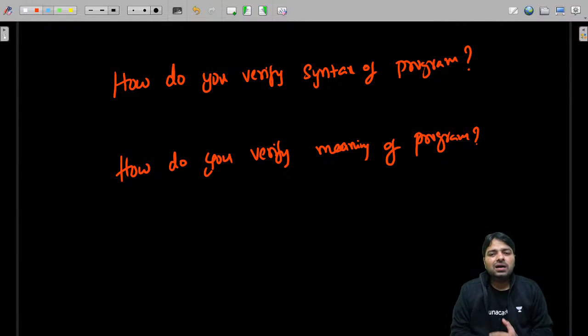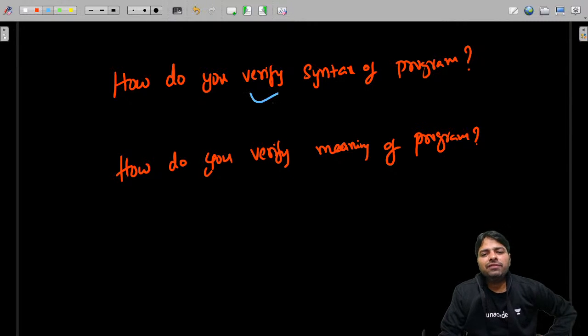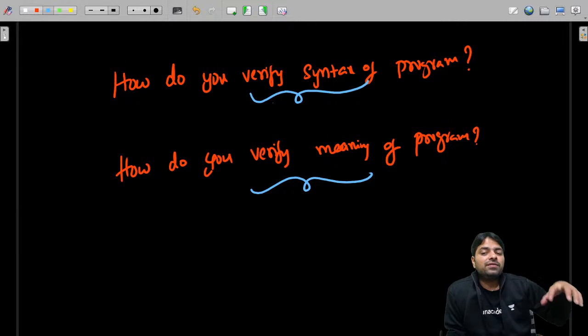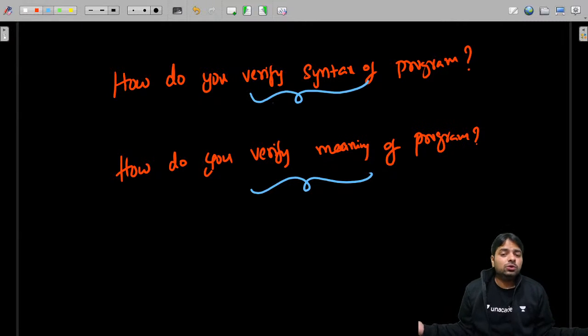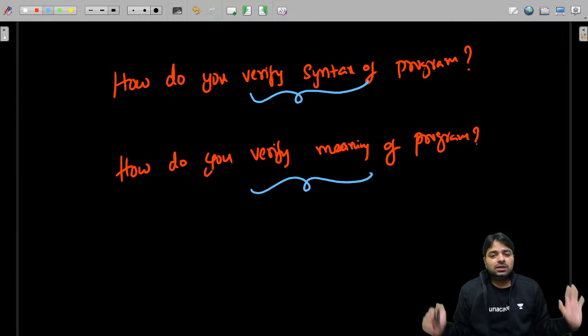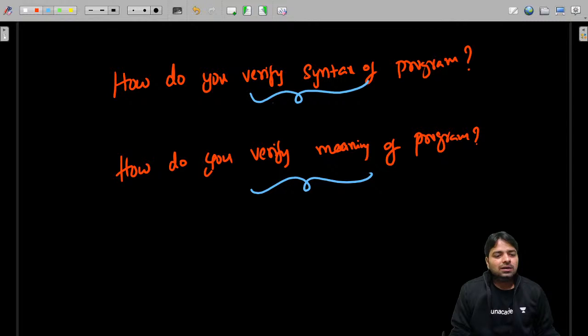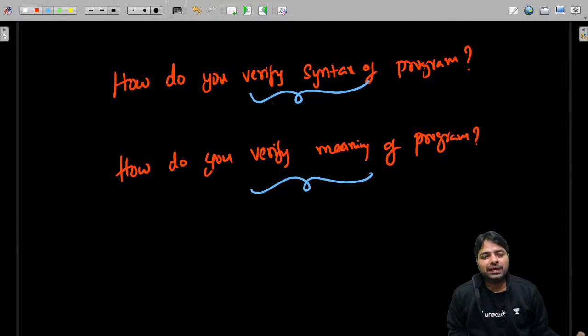If you have the top down parsing technique in the first one, the second may have anything, right? This is verifying the syntax, this is verifying the meaning. Here we are using SDTs to verify the meaning, and of course I might use verifying the syntax. You don't know that, right? Verifying meaning is different, verifying syntax is different. It's internal to the syntax, right? Both are different. Here the approach can be anything.